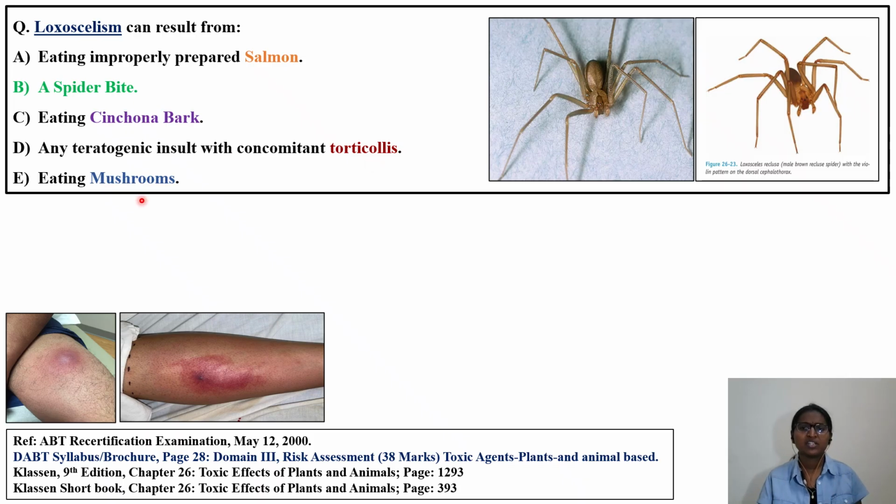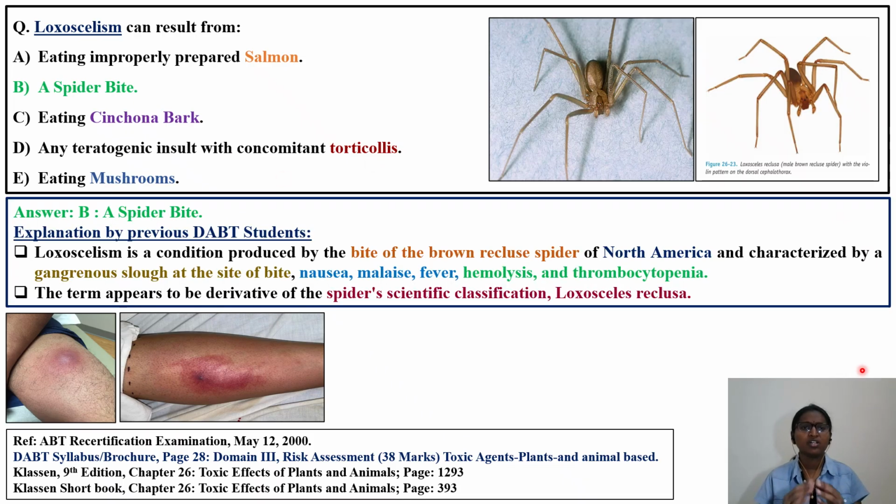The right answer is in green, that is option B, spider bite. This particular species is Loxosceles reclusa, the brown recluse spider, commonly found in North America. The bite of this spider is called loxoscelism. This question was asked previously. It is part of risk assessment, and in the DABT brochure it comes under toxic agents, plants and animals derived.